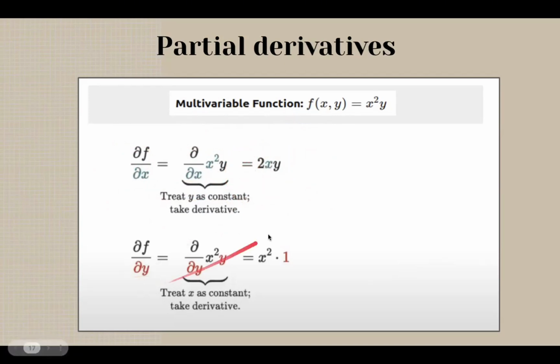this is the answer that we get. And then we differentiate the function f with respect to y, and we denote that as del f by del y, which is going to treat x as a constant. And because we are treating x as a constant, this becomes just del y upon del y, which is 1. So that's why we get this answer. These partial derivatives help us understand the function's behavior in different directions, which is particularly useful in fields like optimization and machine learning, where functions depend on multiple variables.